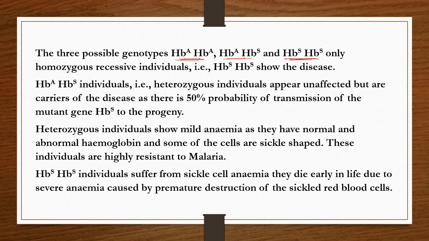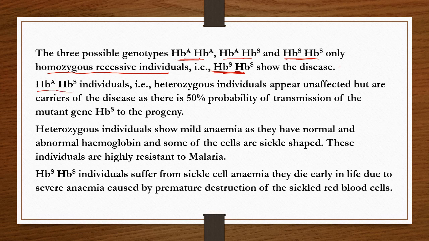So among these three genotypes, only homozygous recessive individuals, that is HbS HbS, show this sickle cell anemia.